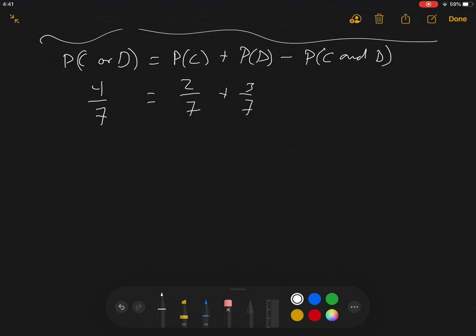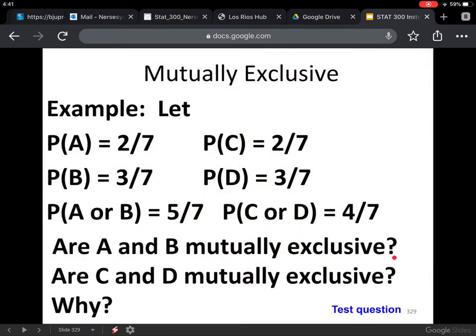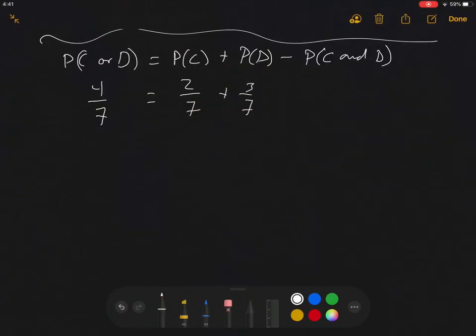And so the question is, is there something that I have to add or subtract to be able to get 4/7? And yes, I do, because if I just add 2/7 plus 3/7, that is 5/7. Those are not equal until I subtract 1/7. And so since I have something in the intersection here, let me write that a little bit more carefully, not empty intersection. There's something in the intersection.